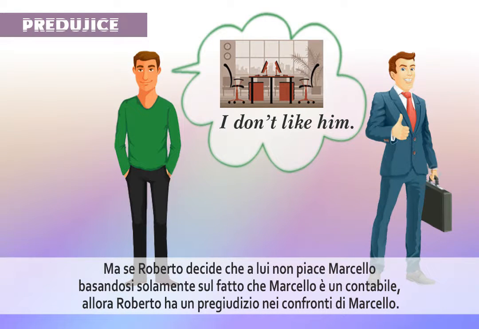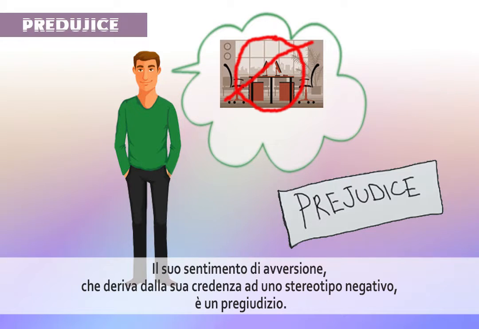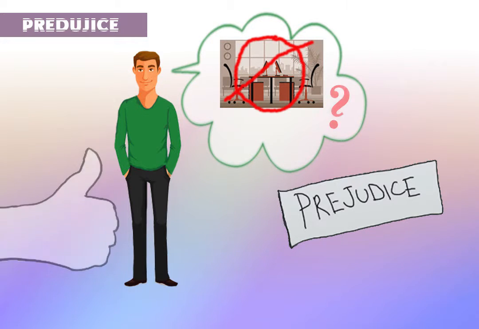But if Robert decides that he doesn't like Marcel just based on the fact that Marcel owns the company, then Robert is being prejudiced to Marcel. His feeling of dislike, which springs from his belief in a negative stereotype, is a prejudice.